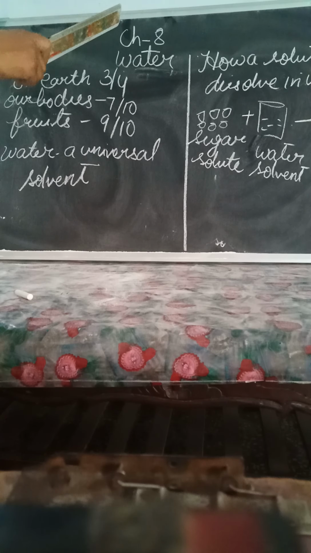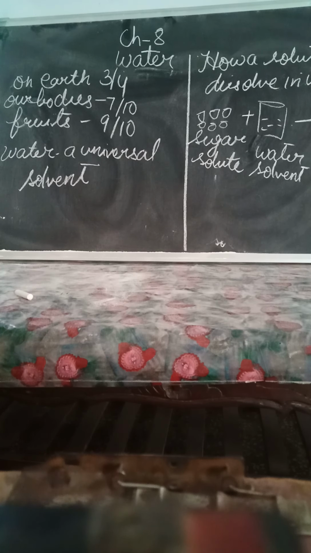Students, we are going to talk about chapter 8, water. Water is important for our lives. Without water, life is not possible on the earth. And it is found in abundance on our earth. We can say it covers three-fourths of the earth.